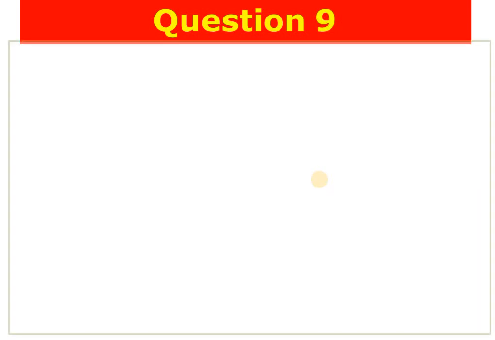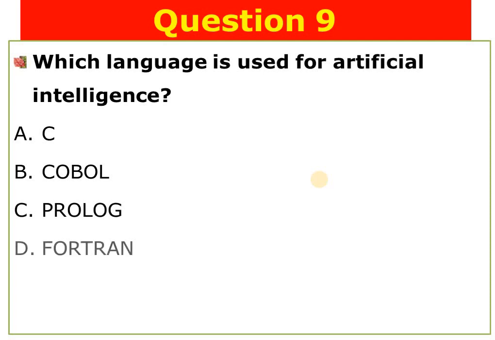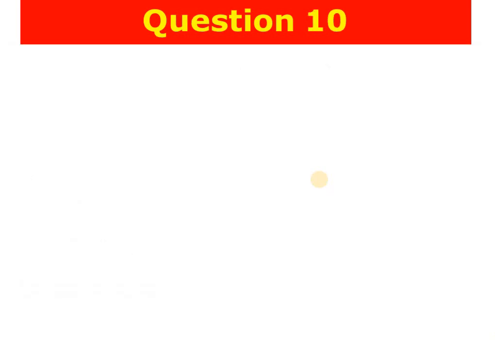Question number 9. Which language is used for artificial intelligence? Among these alternatives, the one is used for artificial intelligence. A. C, B. COBOL, C. Prolog, D. Fortran. The answer is Prolog. Choice C is the answer.